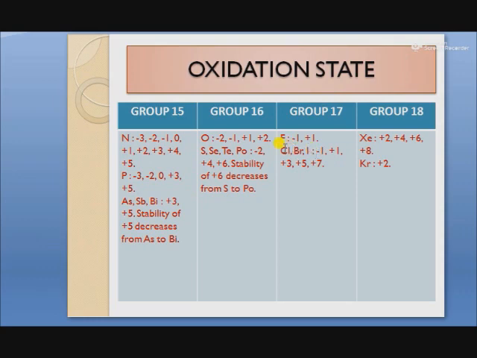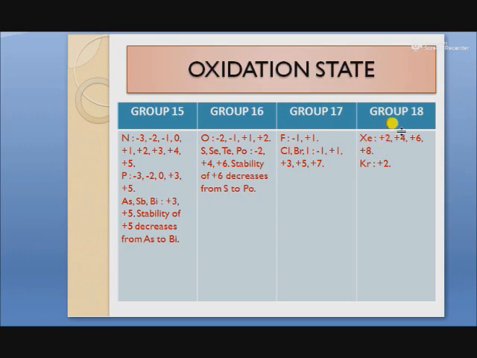Why do all the other elements except fluorine form compounds in +3, +5 and +7 oxidation states? Because of the availability of d orbitals. Vacant d orbitals can extend their covalency to +3, +5 and +7, but fluorine, due to its small size and high electronegativity, does not have any vacant d orbitals to extend its covalency.